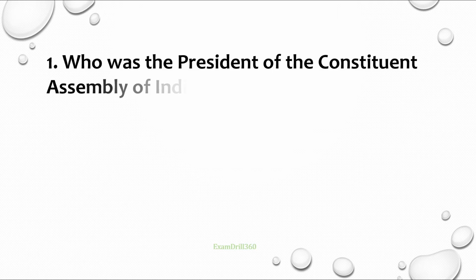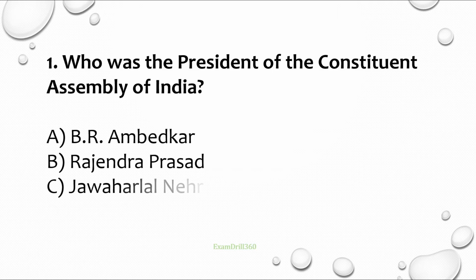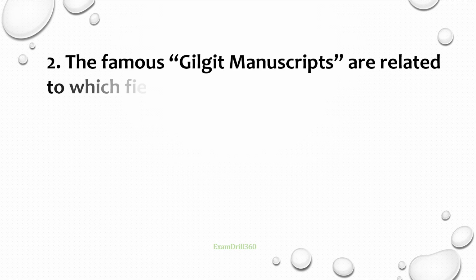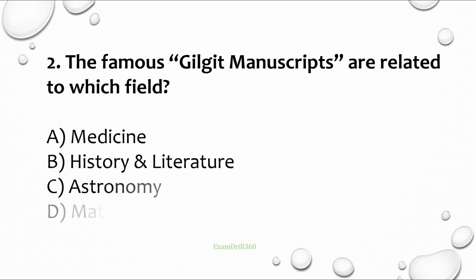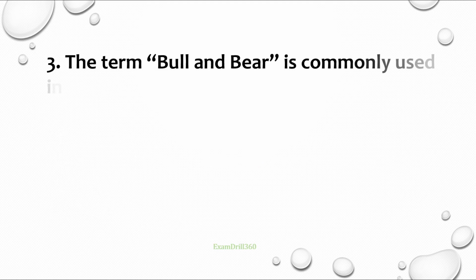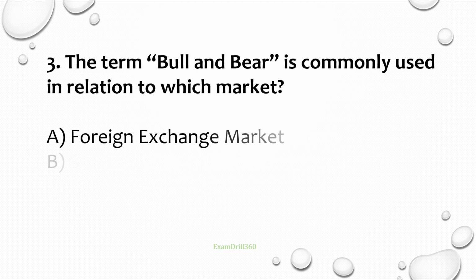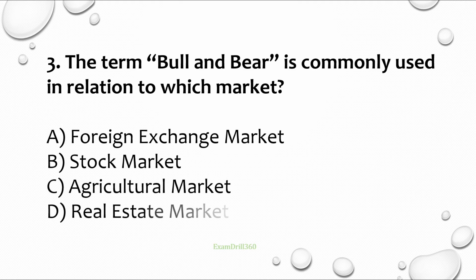Question number 1. Who was the President of the Constituent Assembly of India? Correct answer is Rajendra Prasad. Question number 2. The famous Gilgit manuscripts are related to which field? Correct answer is History and Literature. Question number 3. The term bull and bear is commonly used in relation to which market? Correct answer is Stock market.